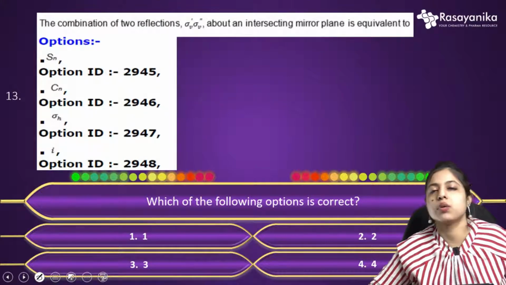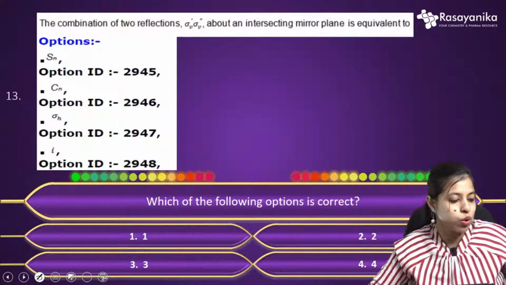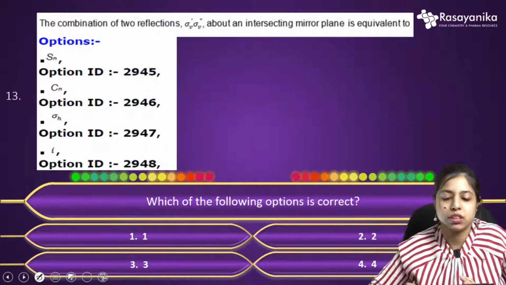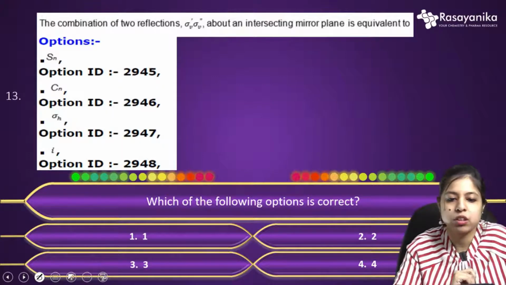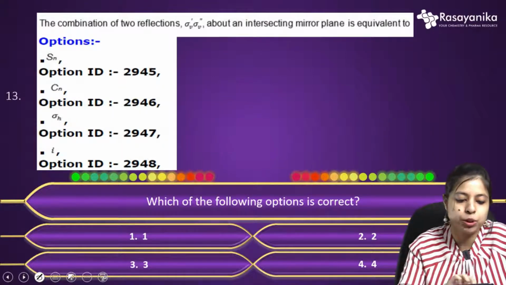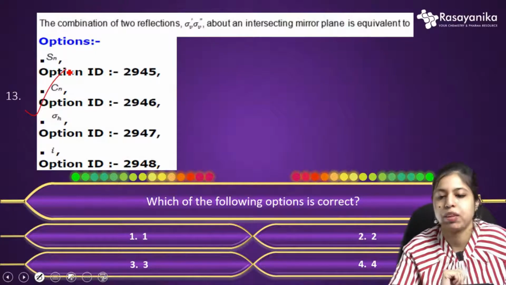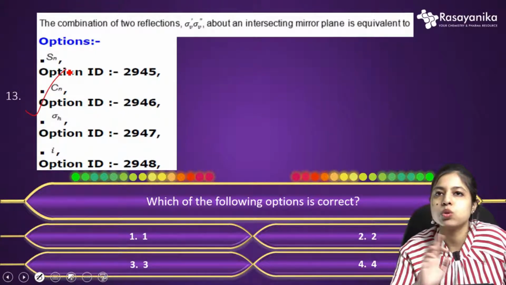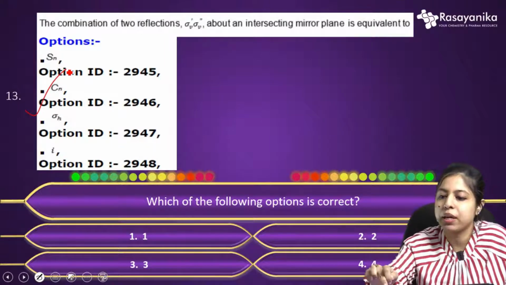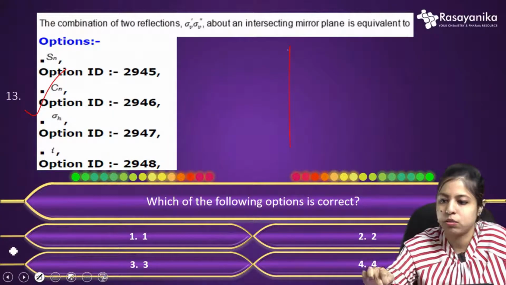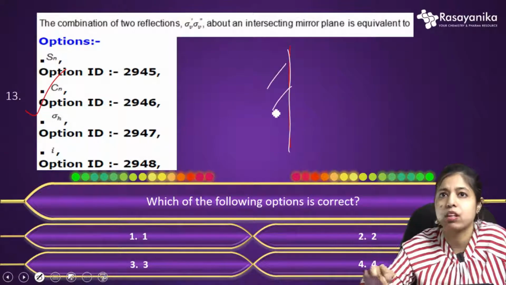So this is actually your question. Let's move to the solution, how to solve this question. The correct option will be option 2. But why? If we draw these 2 sigma planes, so 2 mirror planes, okay, let's take the white ink. Now it is visible, I think.